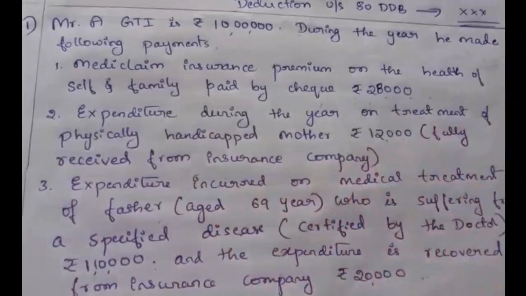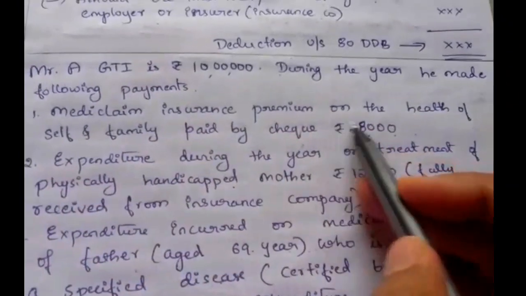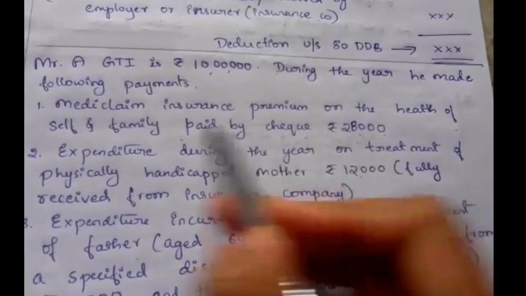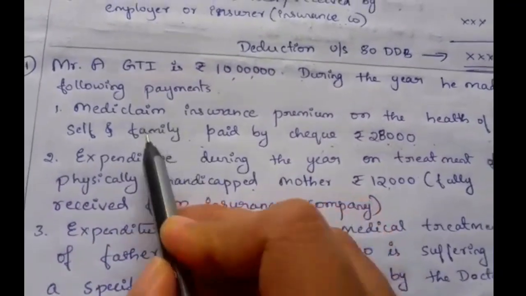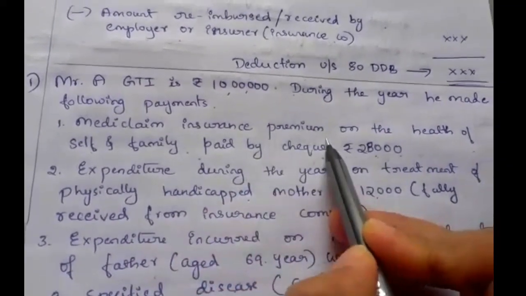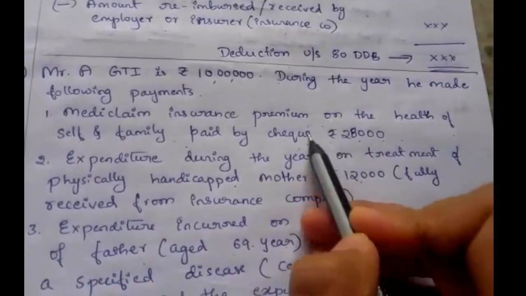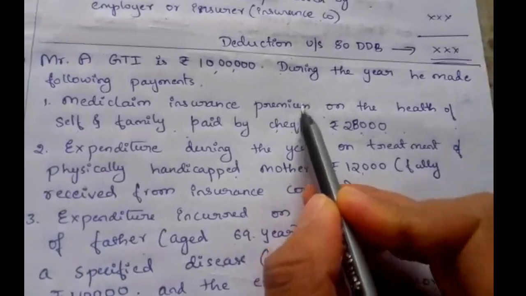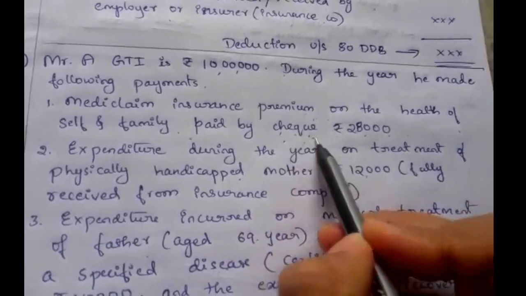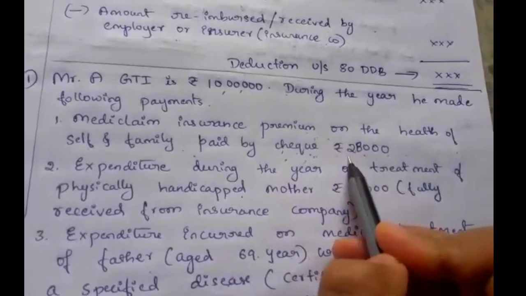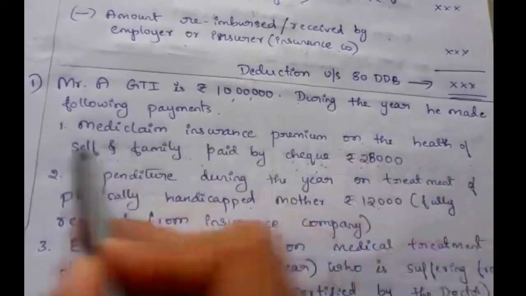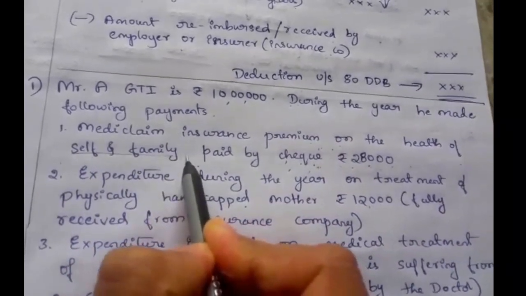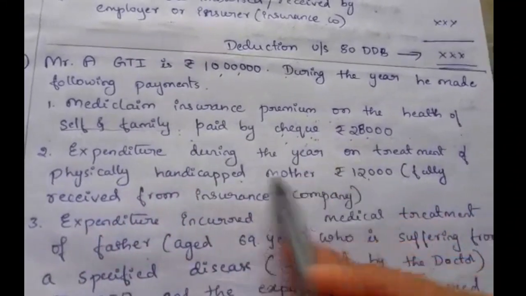So medical insurance premium on the health of self and family paid by cheque we can take. Here self and family is given. Relating to medical insurance premium under section 80D, there is a condition of maximum limit. If the age is less than 60 years, 25,000; if the age is more than 60 years, then 50,000. As they have given self and family, we have to take the age of the family as well.